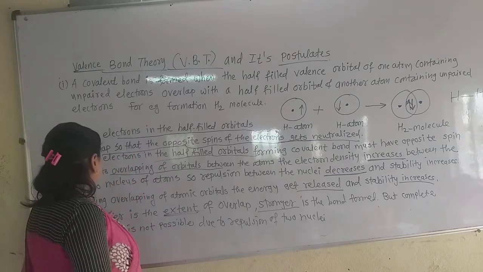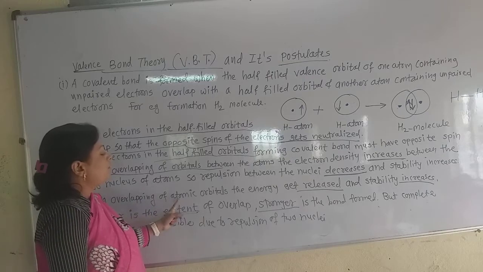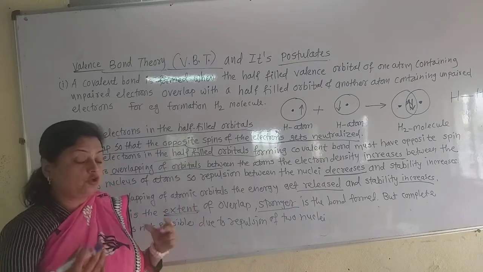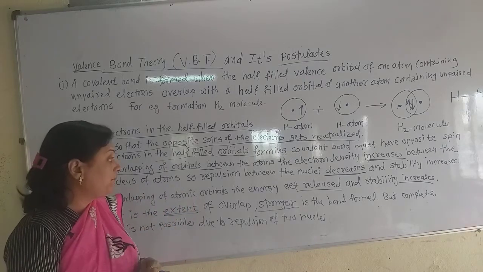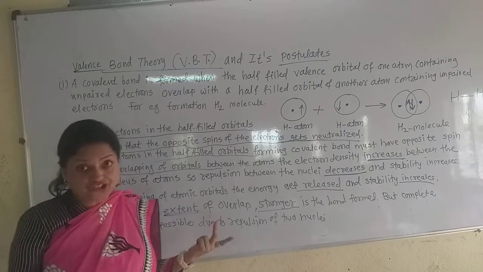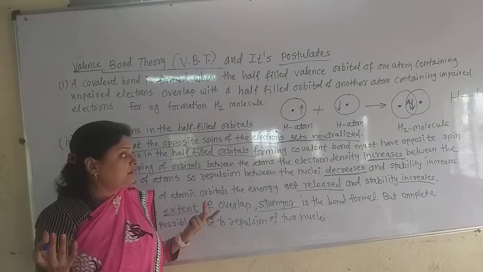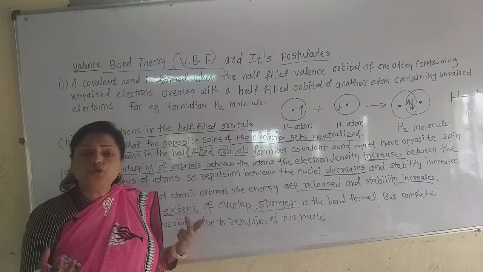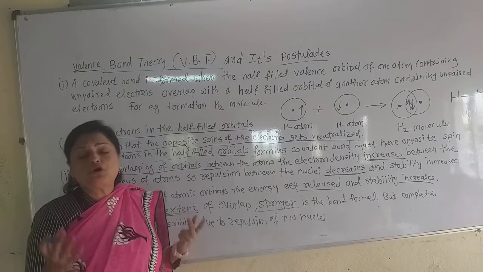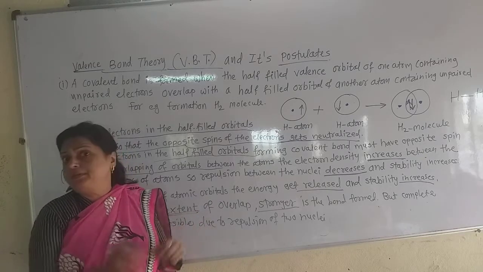Now the next postulate. During overlapping of atomic orbitals, what happens? The energy gets released and stability increases. We know that for the stability of the molecule, its energy must be minimum.